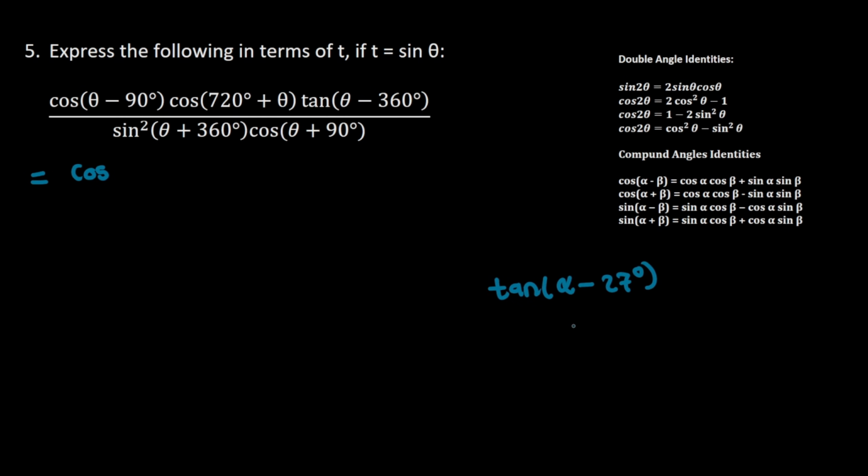In order for you to be able to use the cast diagram to reduce this sort of a function, let's say for instance, let me not put 27 degrees here, but instead let me put 270 degrees. And then in order for you to be able to use the cast diagram by basically reducing this tan function here, what you can do is you can say tan of, and then you can factor out a negative 1 here on this angle, so that I'm going to have negative 1 times 270 degrees minus alpha.